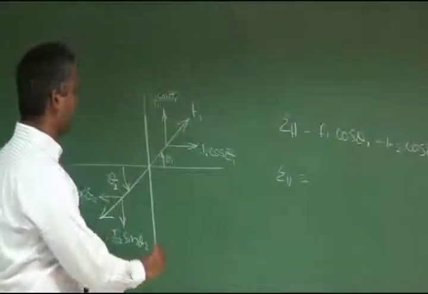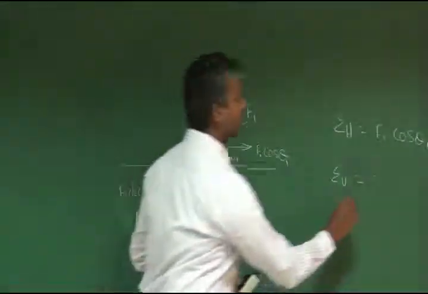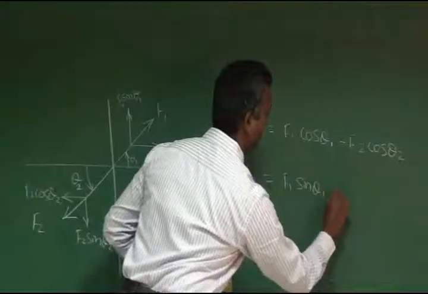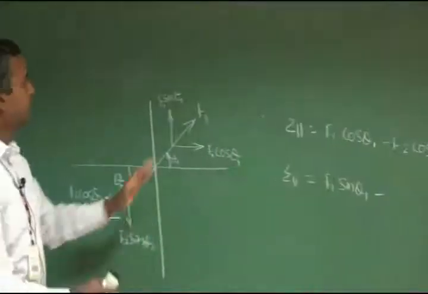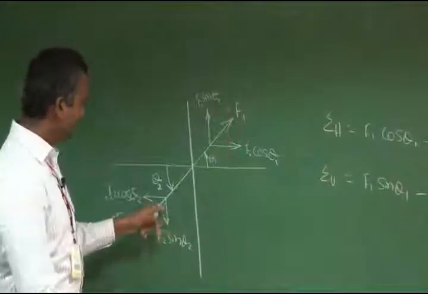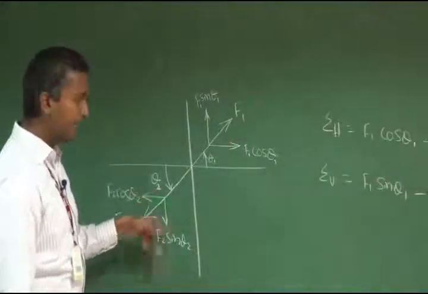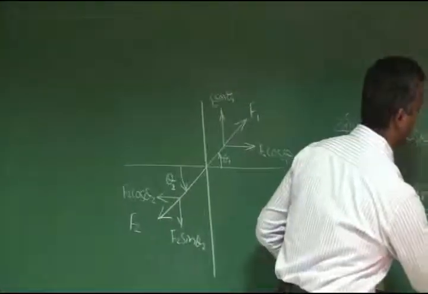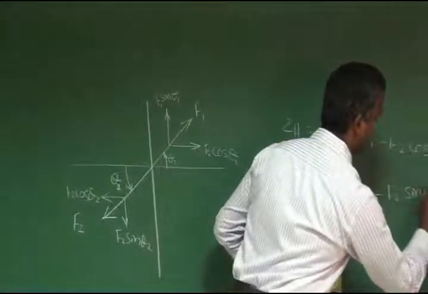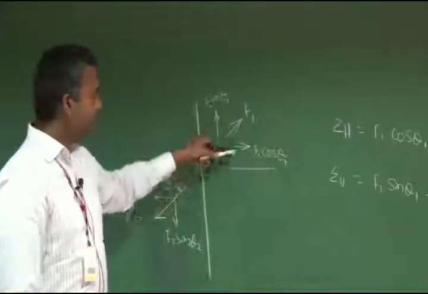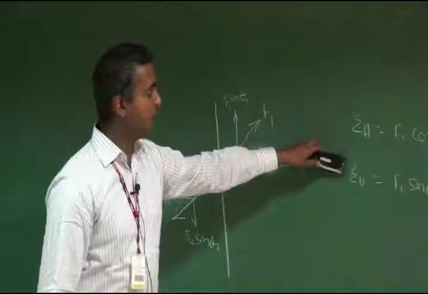And sigma V, the summation of all the vertical components, how are we going to obtain this? This is F1, it is going upwards, so positive y axis, F1 sine theta 1. This vertical force is going downwards, negative y axis, so minus F2 sine theta 2. So this is how you are going to find out the summation of horizontal and vertical components.